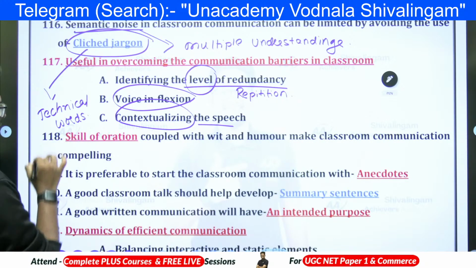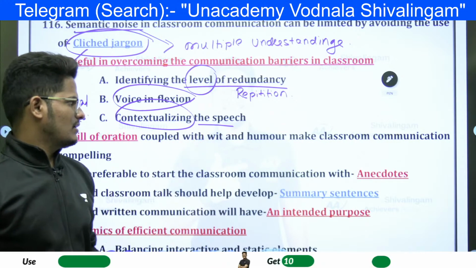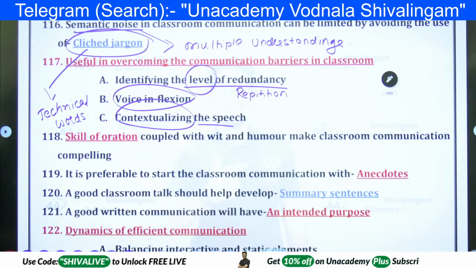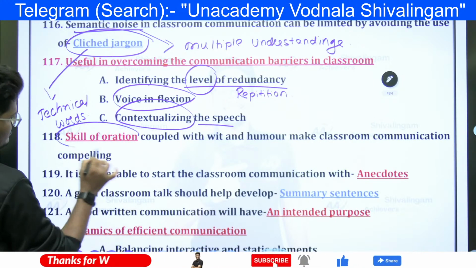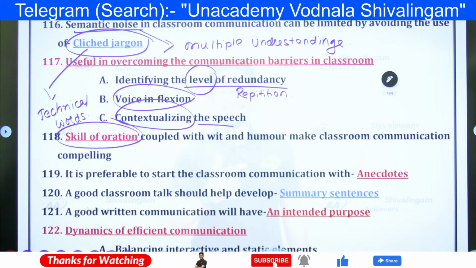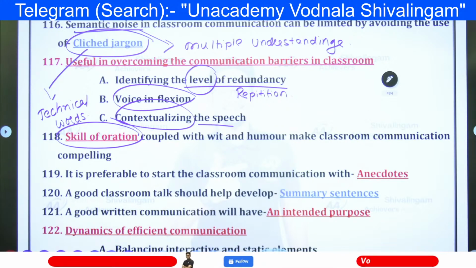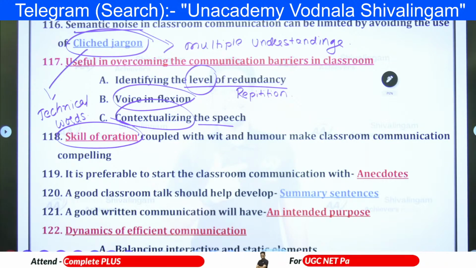Next, skill of oration coupled with wit and humor makes classroom communication compelling. What is oration? Formal speech. Right.